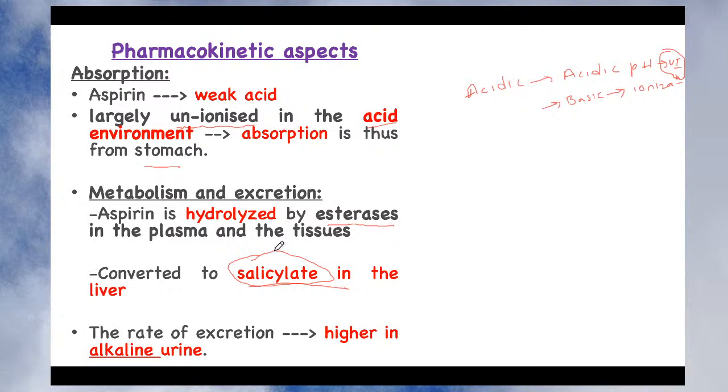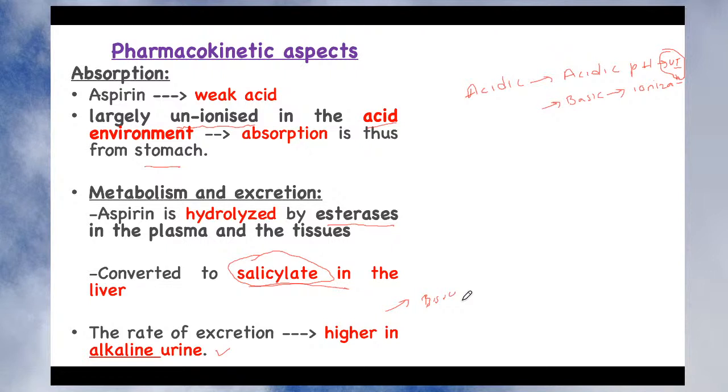And this salicylate is generally excreted in the urine, because the pH of the urine is basic in nature, right? Since the urine pH is basic, salicylate will not be reabsorbed from your kidney tubules, and if it is not reabsorbed, it will be excreted in the urine. So the route of excretion is the urine, because the pH is alkaline, it remains in ionized form, so it is excreted into the urine.